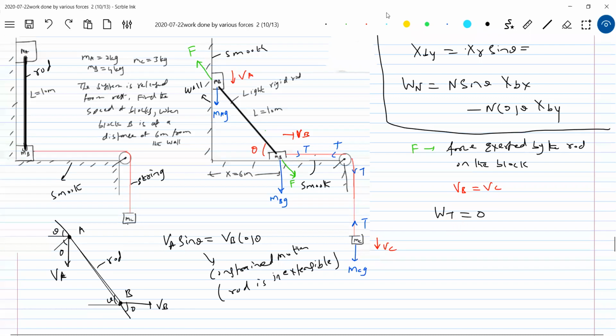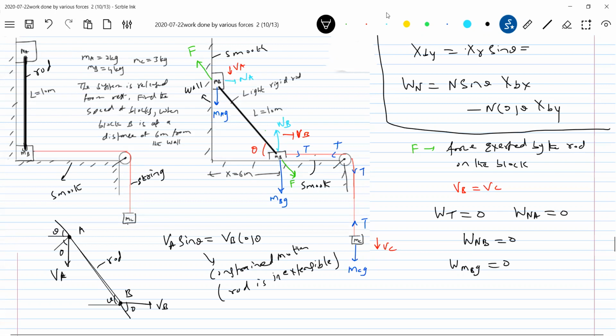What about the normal contact? There are also normal contact forces acting. So where are the normal contacts? Normal contact NB is here, and there is also normal contact NA. The work done by the normal contact NA is 0. Why? Because it is perpendicular to displacement. By NB, it's also 0. Next, any other forces? The weight: the work done by MBG will be 0. The work done by MAG, the weight of block A, and block C's weight will be non-zero.